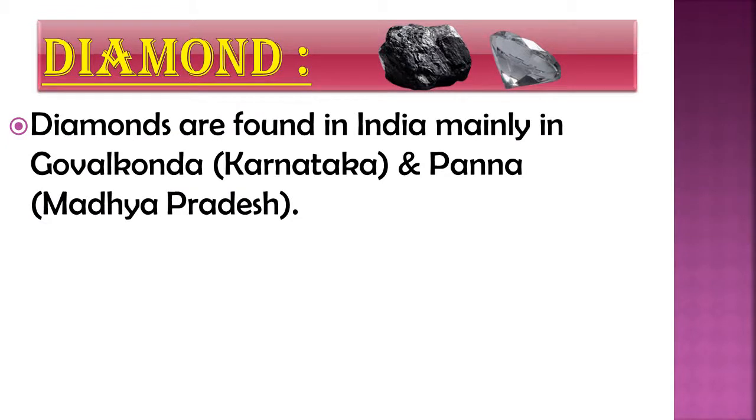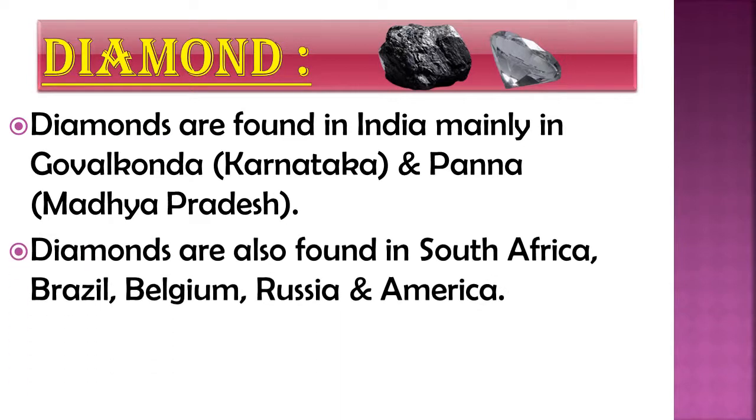Diamonds are found in India, mainly in Golconda in Karnataka and Panna in Madhya Pradesh. Diamonds are also found in South Africa, Brazil, Belgium, Russia and America. So these are the countries in which diamonds are available.